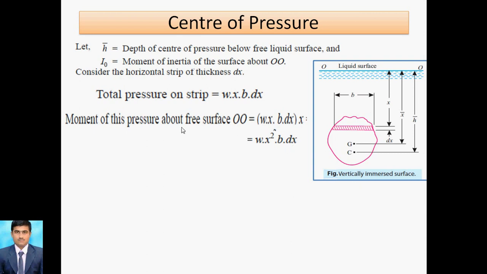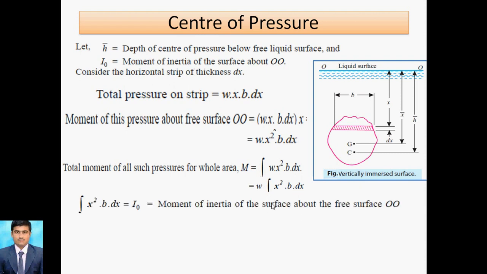Now this moment of inertia is applied to the whole body. How do we apply it? We can integrate on both sides. After integration, x square b dx means moment of inertia, because the unit is meter raised to 4. W is constant, and x square b dx, with x square being meter square, gives meter raised to 4. That's why we can identify this as the moment. Here we can apply I naught, because I naught means moment of inertia about the whole body. Why can you integrate this? Because you can extend it from the strip to the whole body.